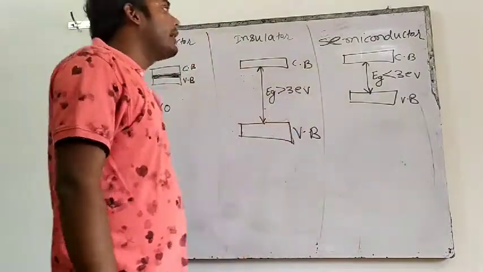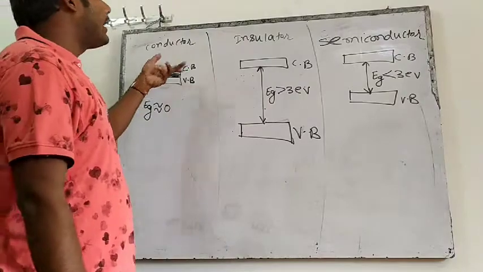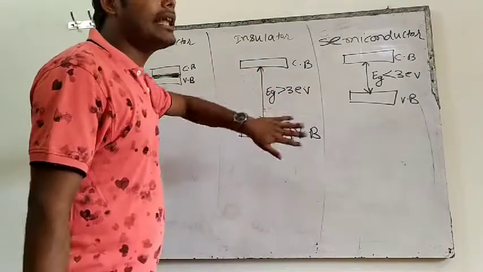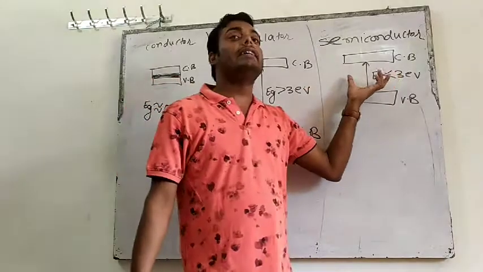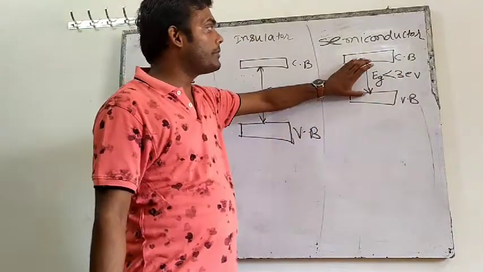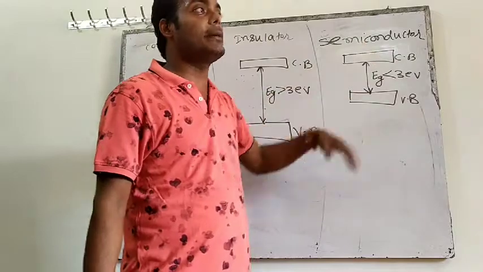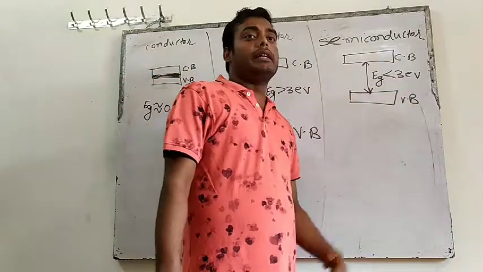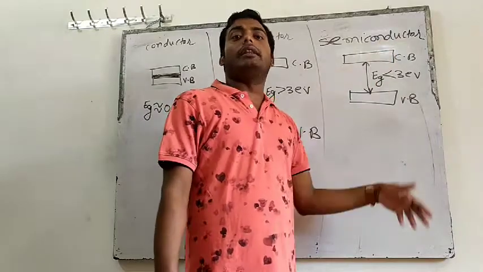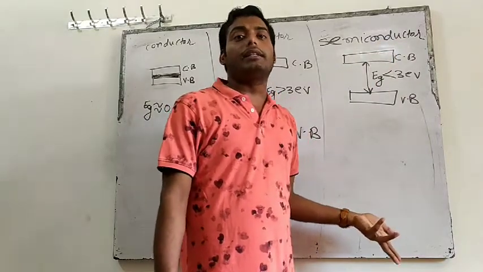What will happen in a semiconductor? It lies in between conductor and insulator. The forbidden energy gap is less than 3 electron volt, so sometimes the electron can jump and sometimes it can't. When the energy is equal to the forbidden energy gap, the electron will jump, and when the energy is not equal to the forbidden energy gap, it will not jump.